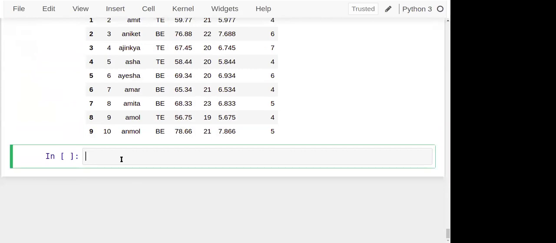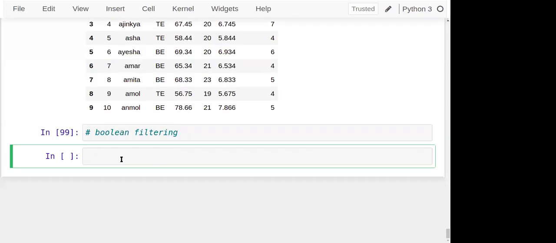Now, let's see the concept we call Boolean filtering. We have seen the slicing of data. Slicing of data is done with the help of row and column numbers. We apply the row and column numbers, and accordingly we slice it. But what if I want to extract the data using the values? For example, I want to extract the students whose marks are greater than 60. Now see.